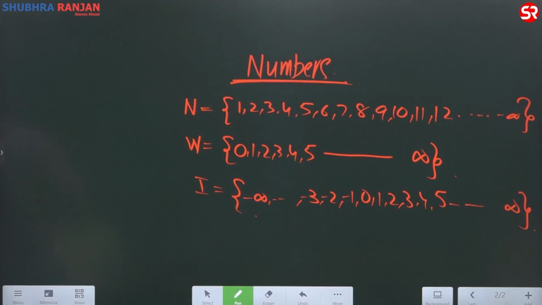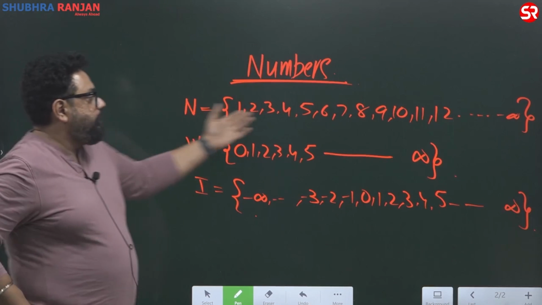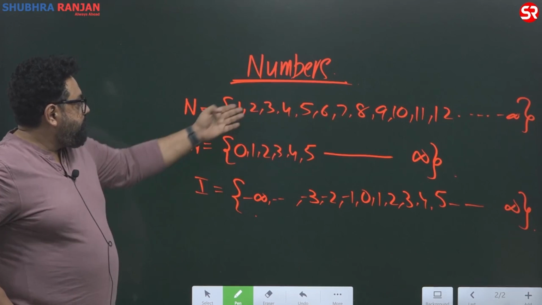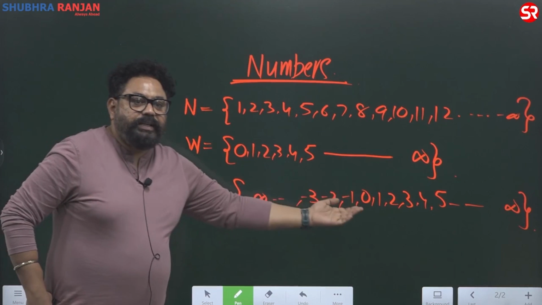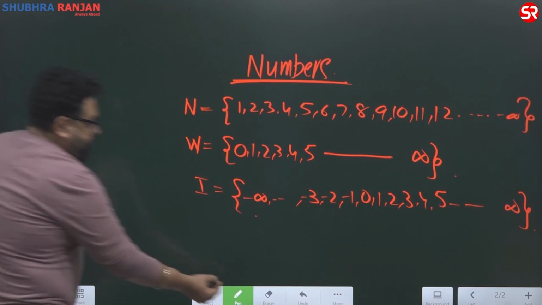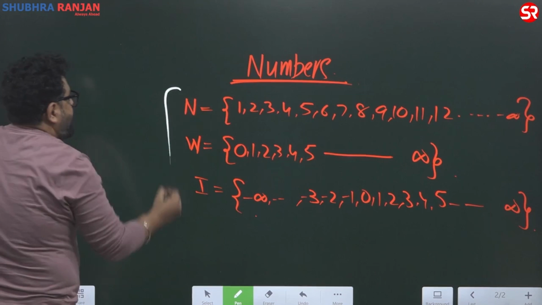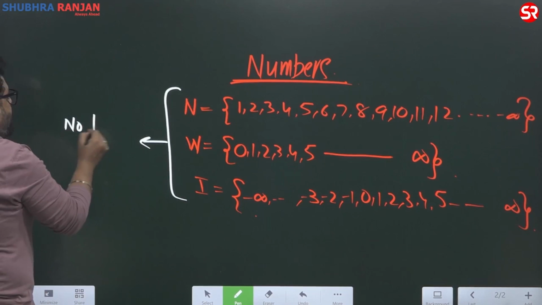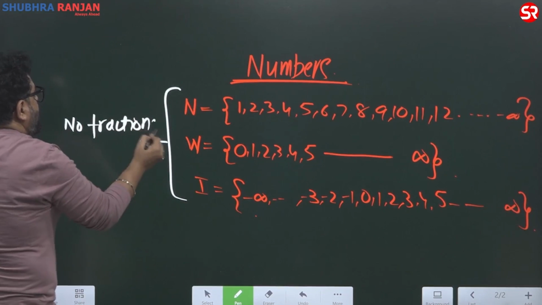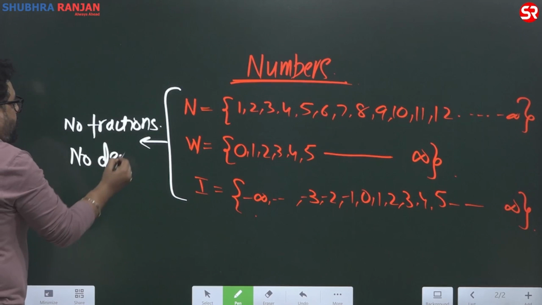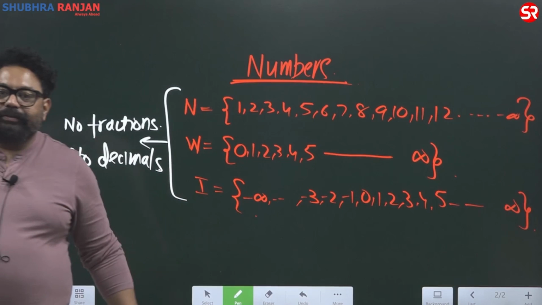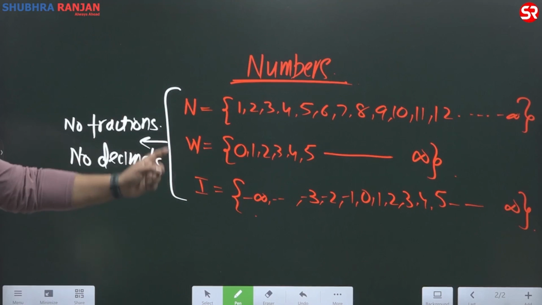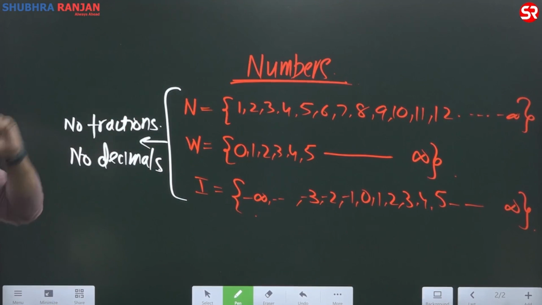See the building process of numbers. First was natural numbers 1, 2, 3, 4 up till infinity. Second is whole numbers: add 0 to natural and it becomes whole. Third is integers: take whole numbers and add their negative images. The quality of the first 3 cases: no fractions, no decimals. Important. So the integers you used to write as -infinity to infinity, meaning all the numbers, is not right. These are negative numbers, but not negative fractions, not negative decimals.